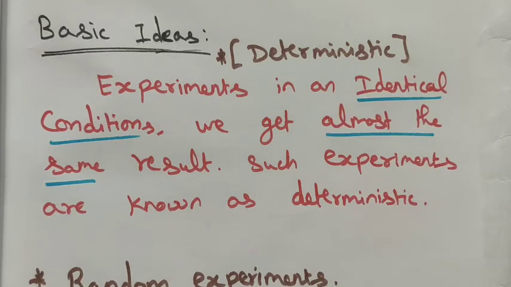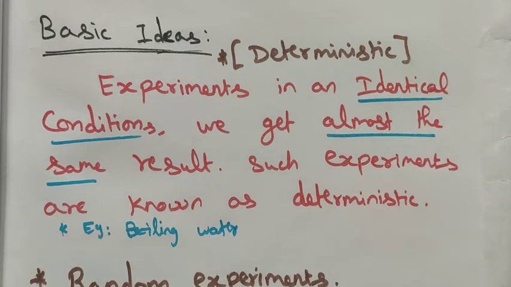For example, we are boiling water. First we take only 1 liter of water and boil it, and your friend takes 10 liters of water. What is the maximum temperature of the water? Whether you are boiling 1 liter or your friend is boiling 10 liters, the maximum temperature of the water is 100 degrees centigrade.